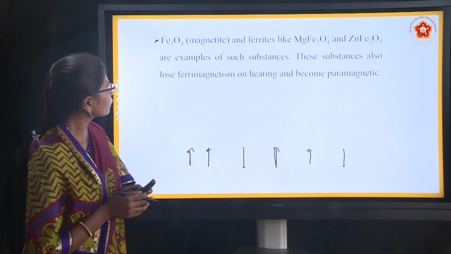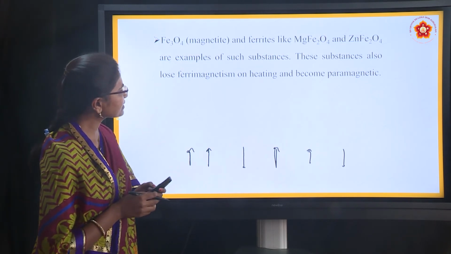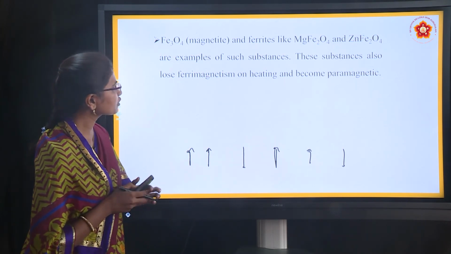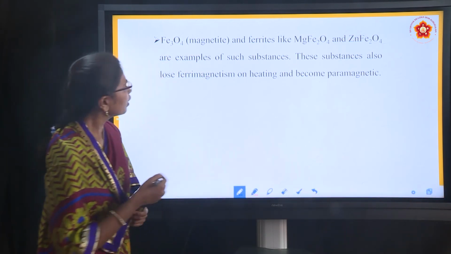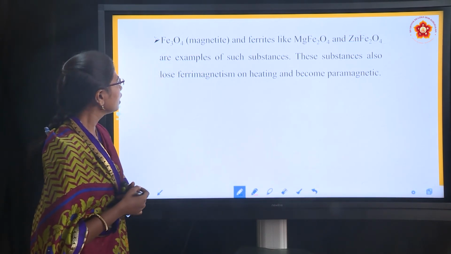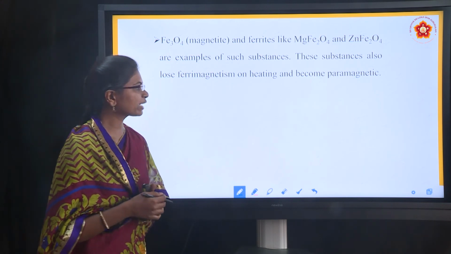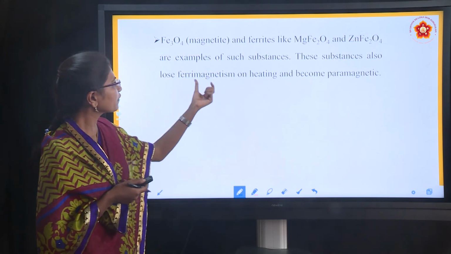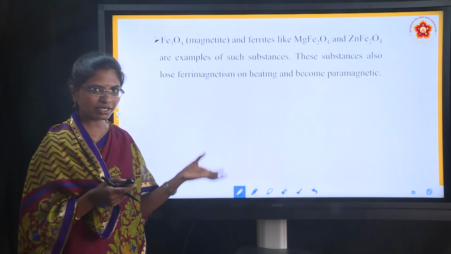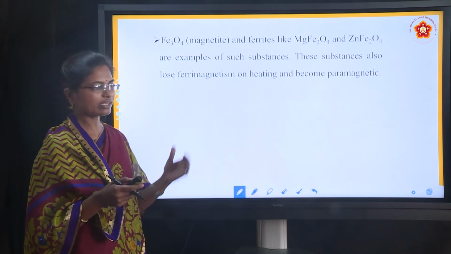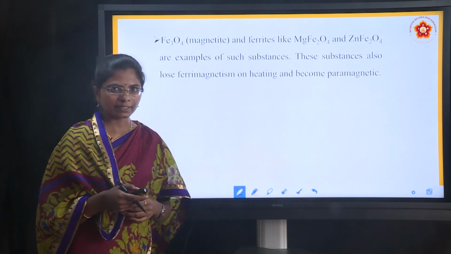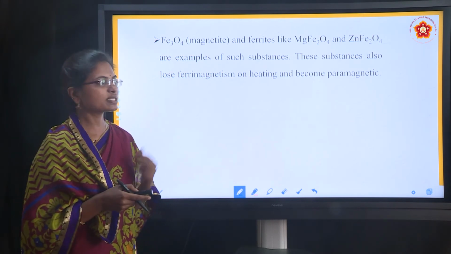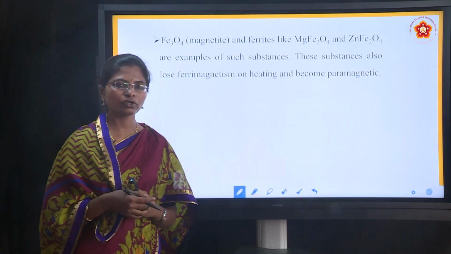Fe3O4 magnetite and ferrites like MgFe2O4 and ZnFe2O4 are examples of such substances. These substances also lose ferrimagnetism on heating and become paramagnetic. Suppose we heat these compounds, they will lose the ferrimagnetic property and become completely paramagnetic. Paramagnetic means weakly attracted to the magnetic field. So this is all about the magnetic properties of these substances.